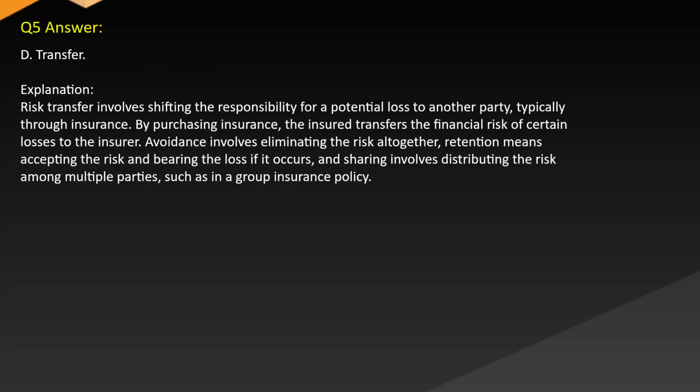Answer: D. Transfer. Explanation: risk transfer involves shifting the responsibility for a potential loss to another party, typically through insurance. By purchasing insurance, the insured transfers the financial risk of certain losses to the insurer. Avoidance involves eliminating the risk altogether. Retention means accepting the risk and bearing the loss if it occurs, and sharing involves distributing the risk among multiple parties, such as in a group insurance policy.